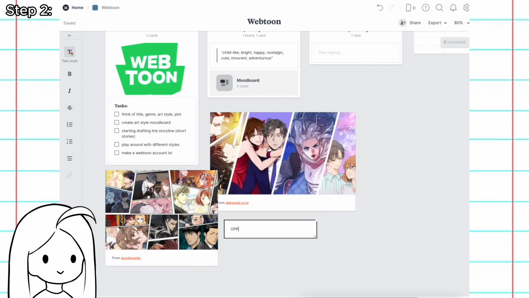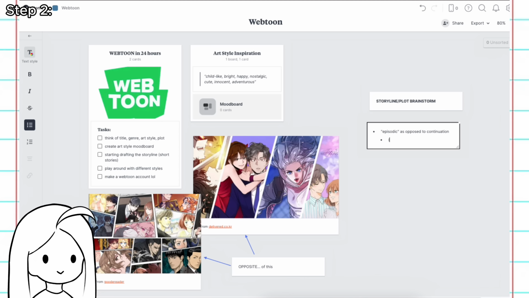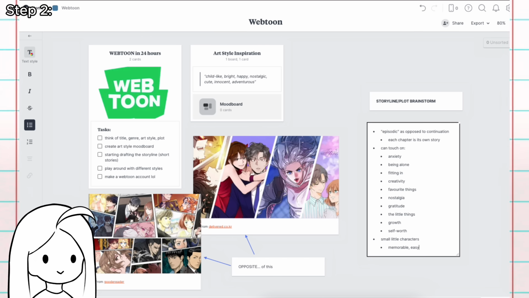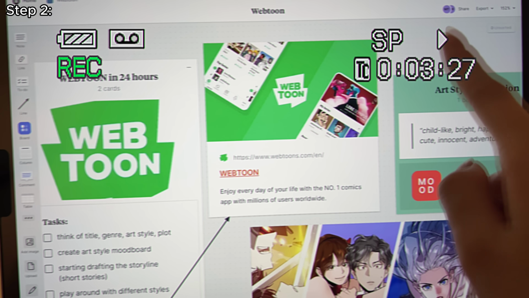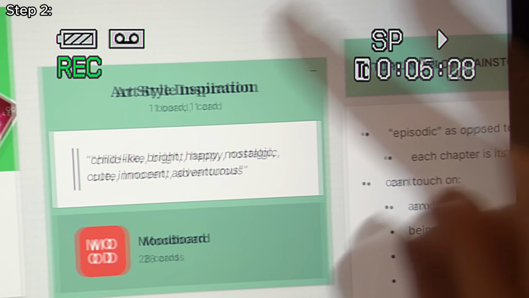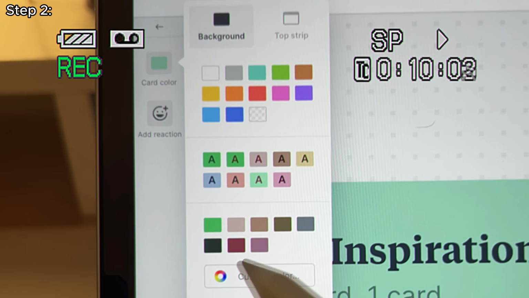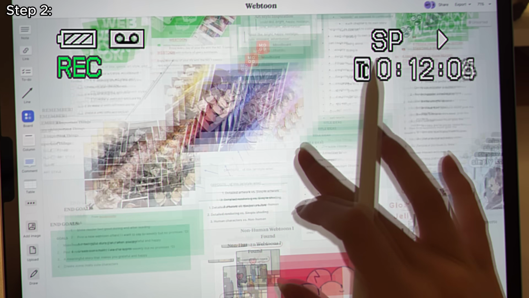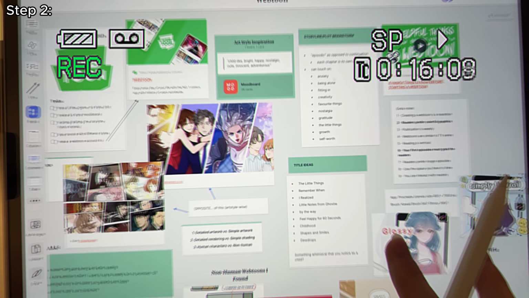So here we have my main board with some brainstorming that we did in the first step, just better visually organized. And you can see that I'm really trying to utilize the large canvas it has to just throw on a bunch of important information that I think I need or have to refer to later on. Also, look, I color coded it. So Webtoon is kind of like that green, you know, and then you can change the color of these little notes. So if you click on a note, you can go over here to card color and just click any color that you want and just look at how good this looks. Right? Like the green is so cool.